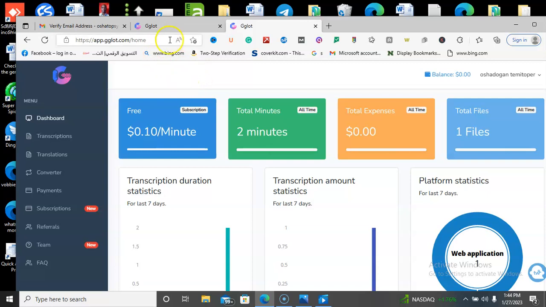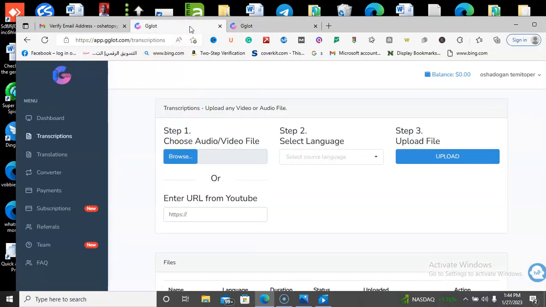Now, when you're on GgLot, you can use this website for transcription service, translation service, and as well convert your audio or your video file to text. Let me give you a brief explanation about this website.